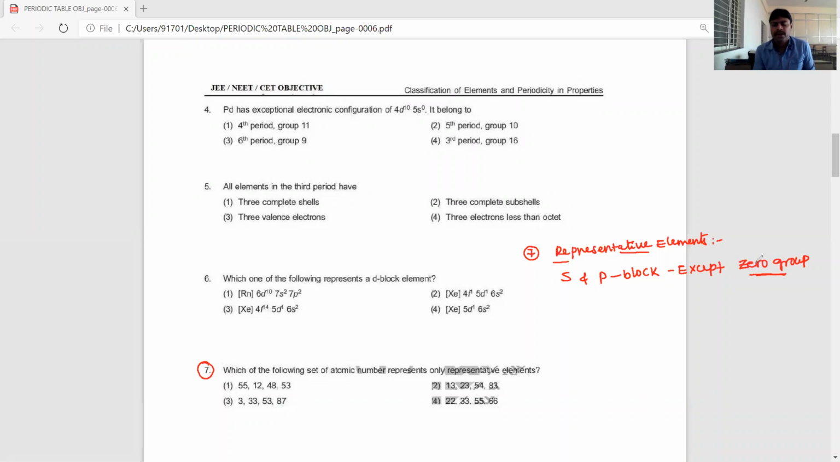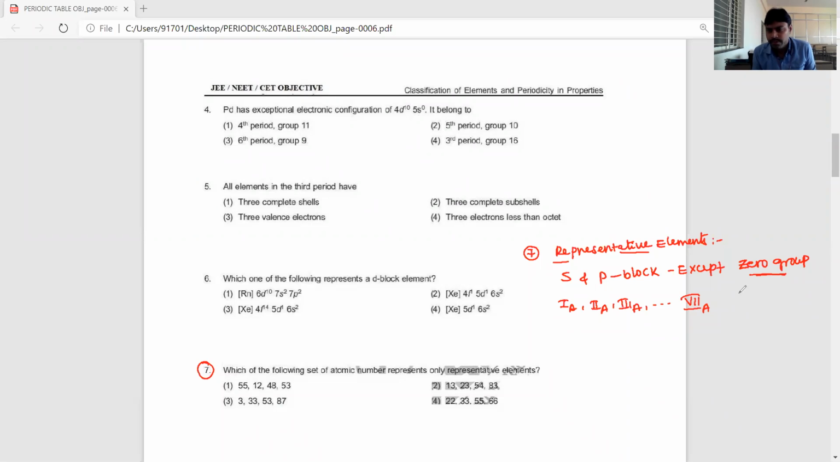Except zero group, the remaining elements are called representative elements. Representative elements means 1A, 2A, 3rd A to 7th A. 3rd A means 13th group. These elements are called representative elements.